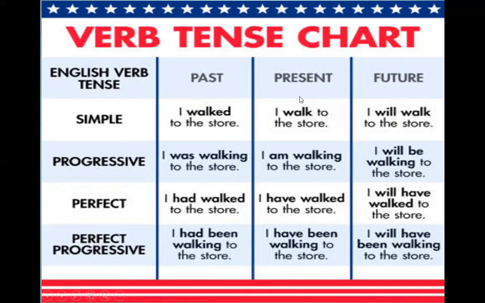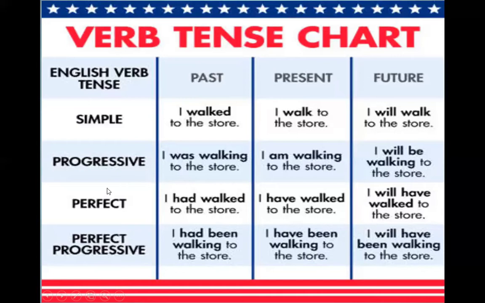Now let's move to the second one, which is the present. Also the present has 4 tenses. The present simple, or we can call it only present. It is the base form of the verb, or adding s if the subject is he or she or it. So we say I walk to the store, or he walks to the store. In that case, we are talking about the present simple, either the verb or the verb plus s.